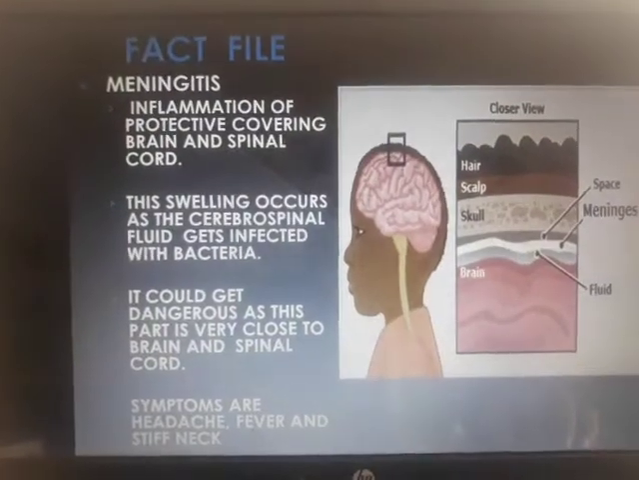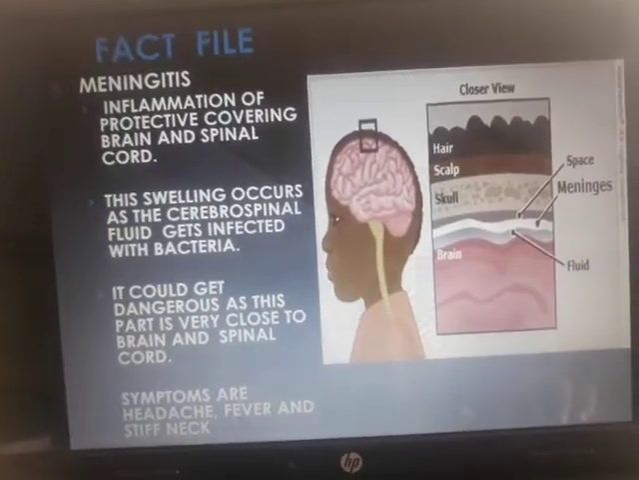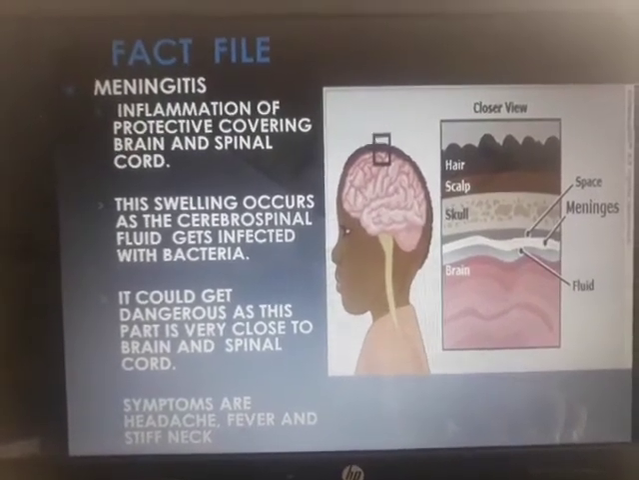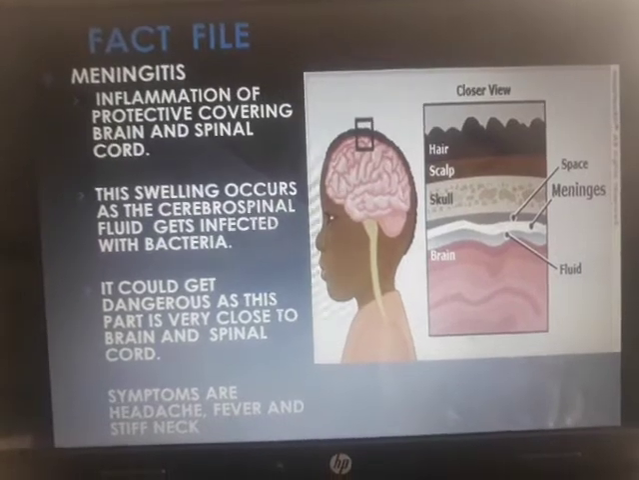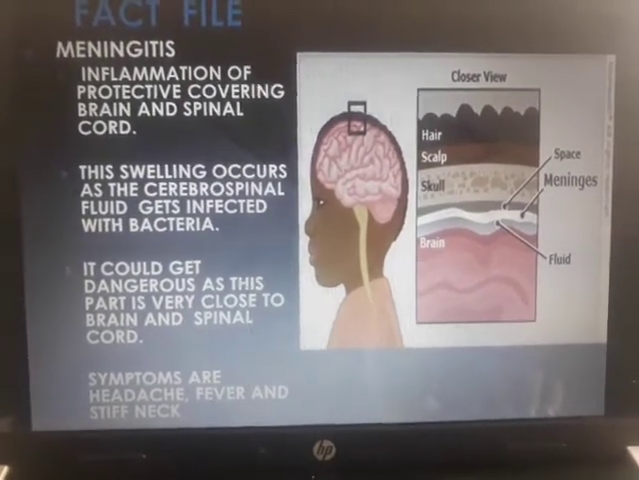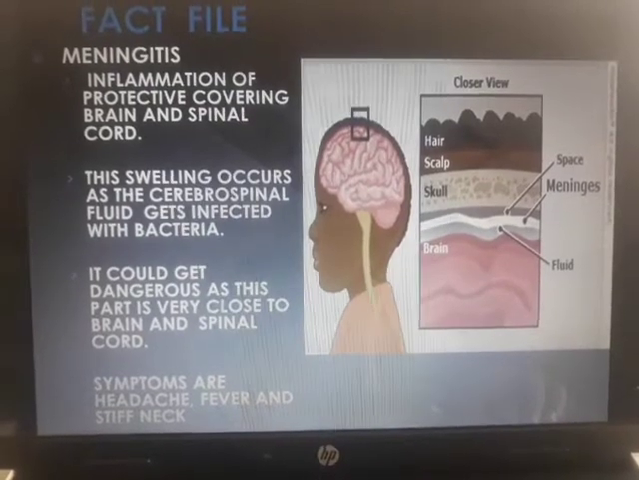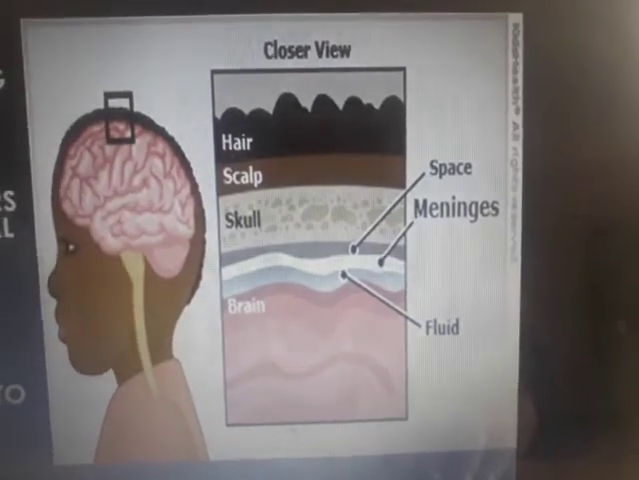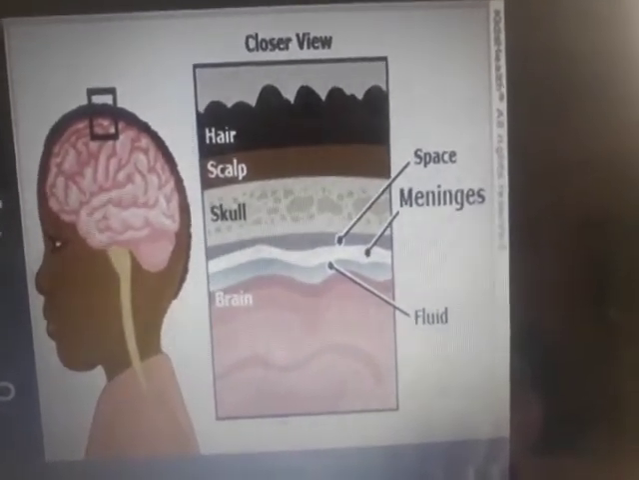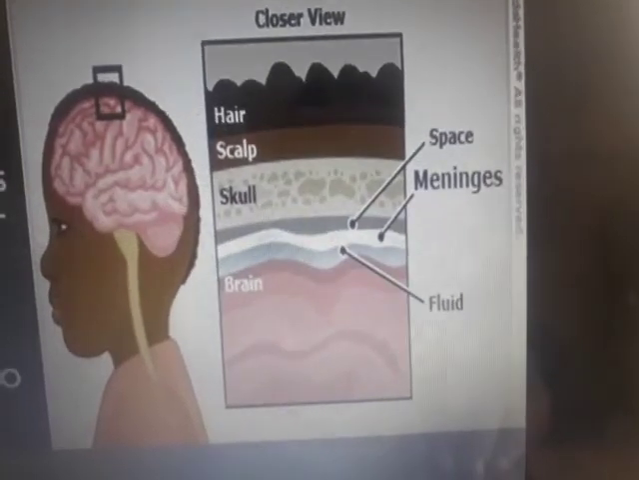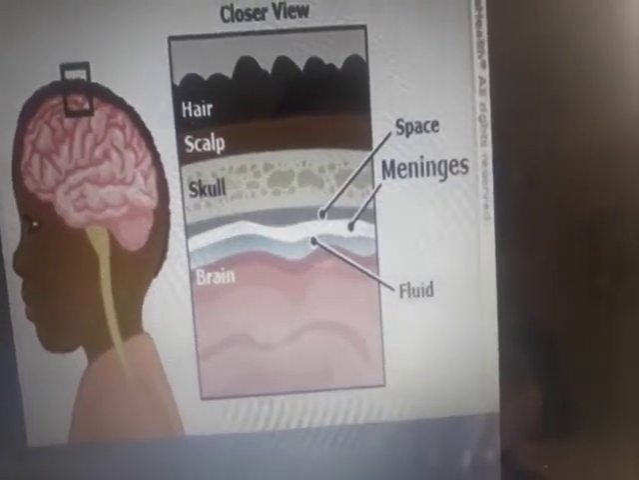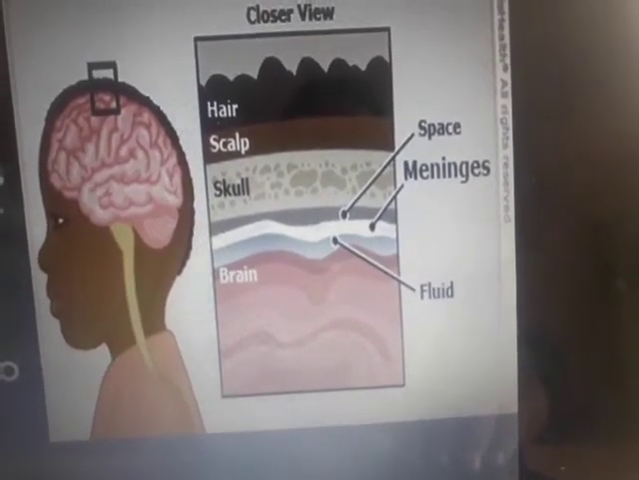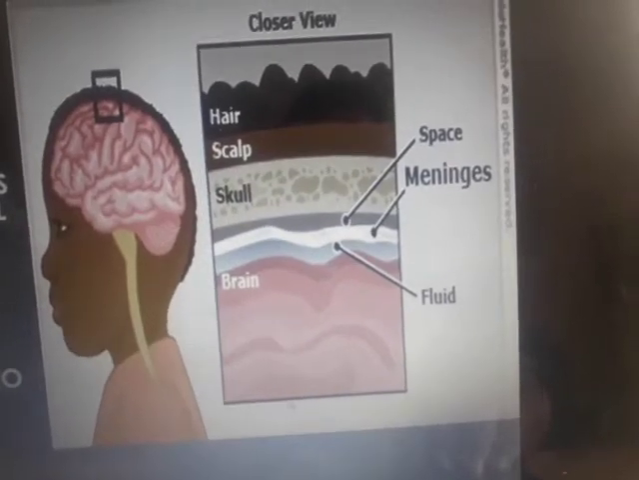There is one fact file given here about something about the brain. There is a word called meningitis. It is inflammation of the protective covering of the brain and spinal cord. Inflammation means swelling. Now these are the layers of the brain. This is not in your syllabus, but to make you understand where exactly the meninges are. These are the outer layers of the brain. You can see the hair, then the scalp, then the skull, and then the brain. In between the skull and the brain there are the meninges, and there is a fluid there.